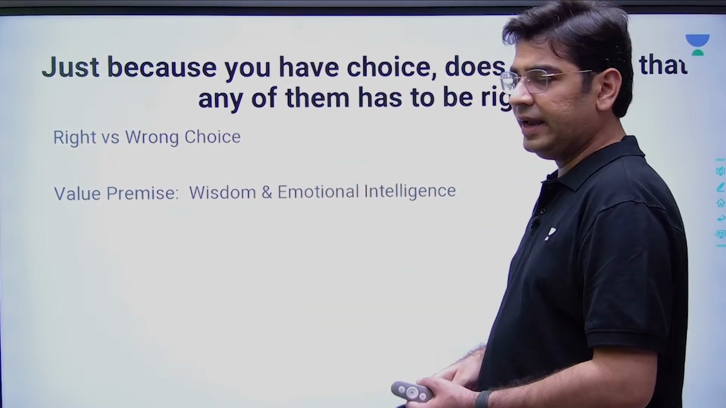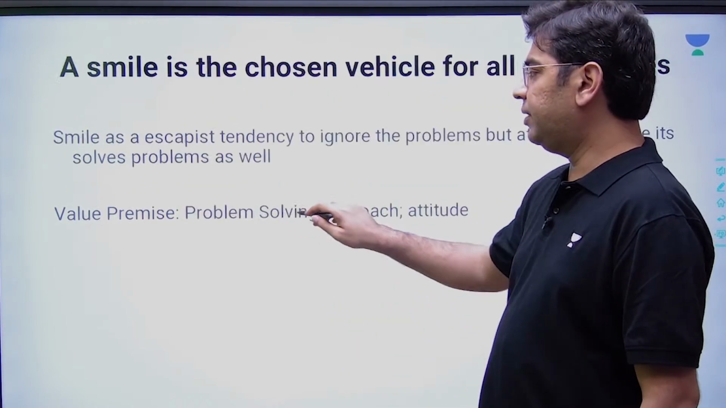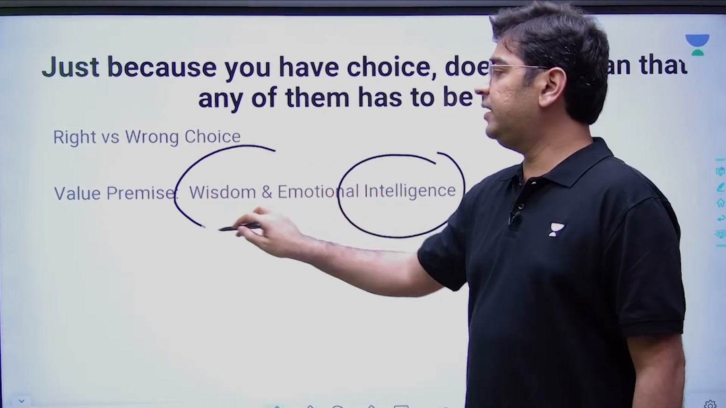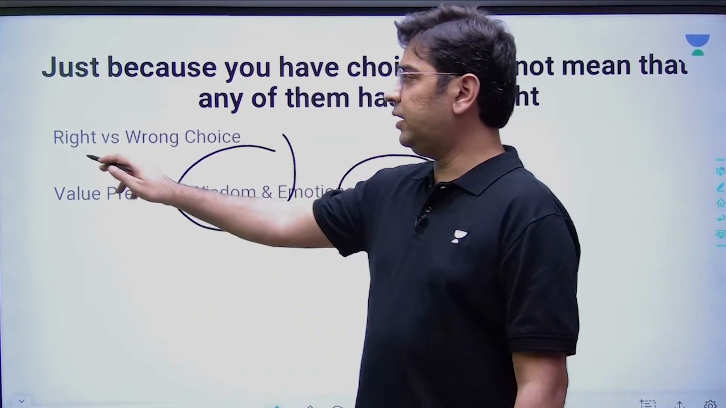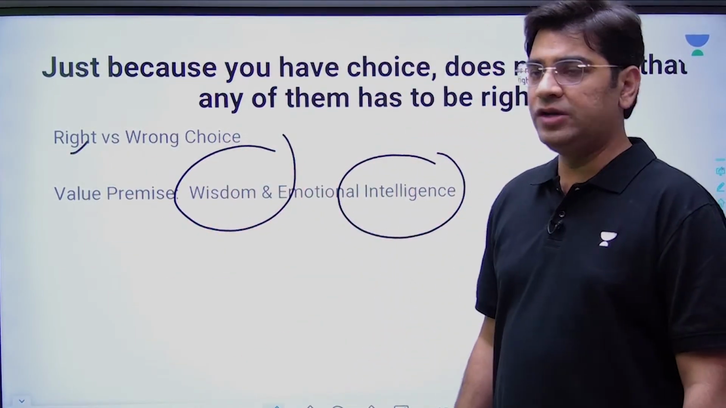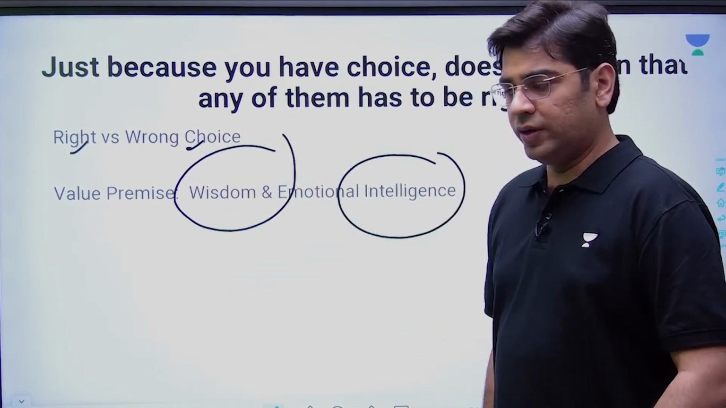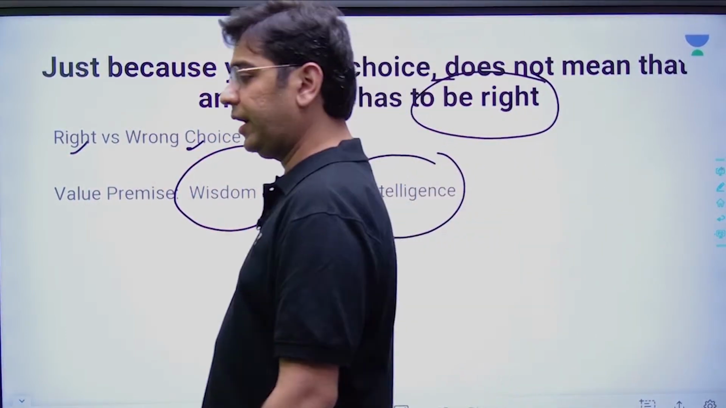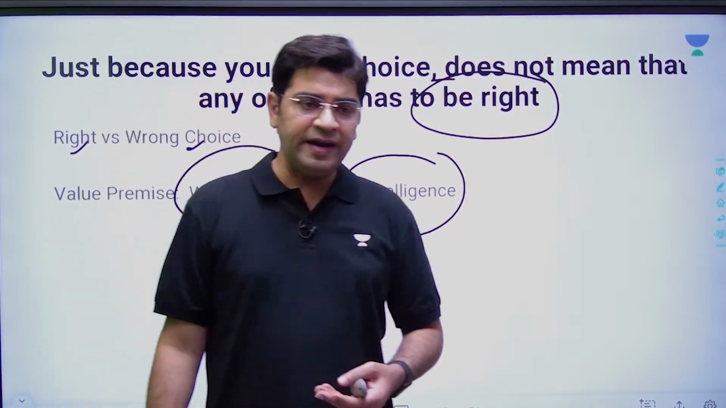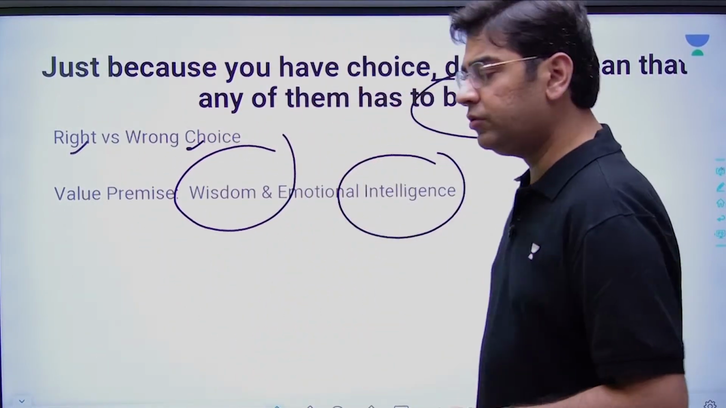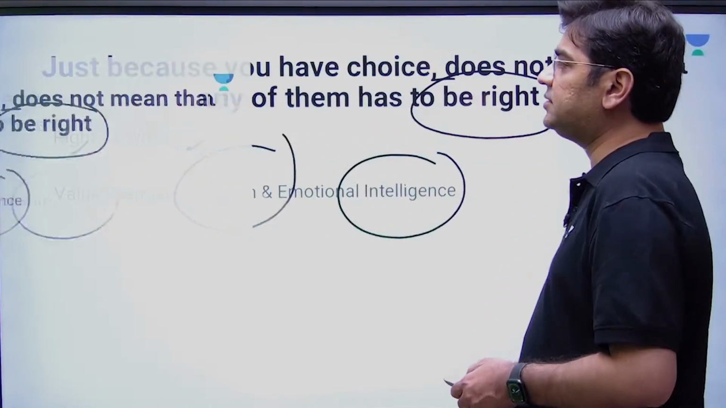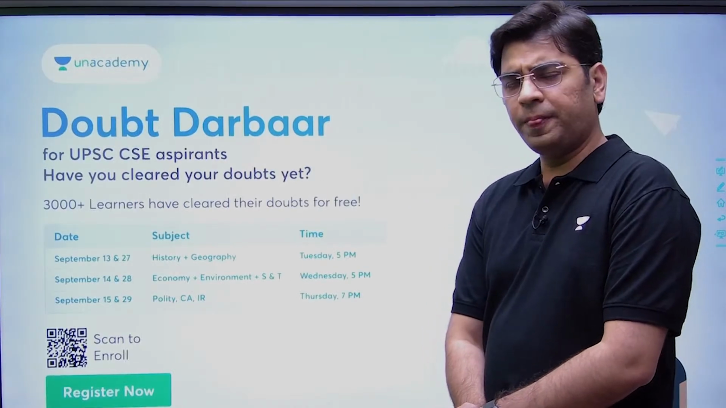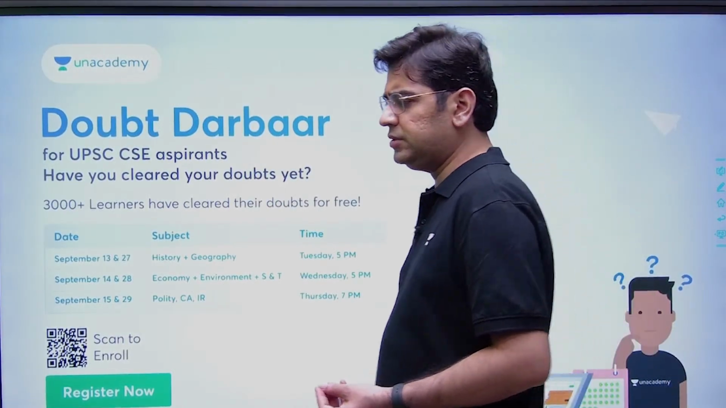Over here again, the value premise says that wisdom and emotional intelligence will help you in evaluating your choice, and these values will help you in ensuring that you always go by the right choice rather than the wrong choice. So just because you have a choice does not mean any one of them has to be right. It depends upon what the final culmination shall be with regard to your choice. How your choice is going to materialize will decide whether the choice was right or wrong. So this was just a brief discussion about the essay.